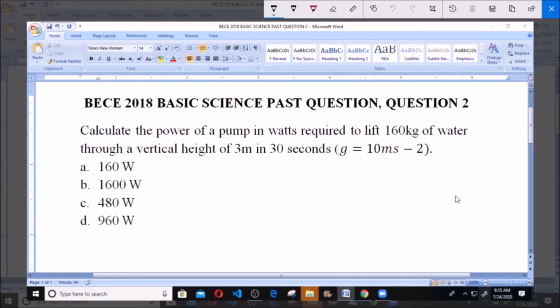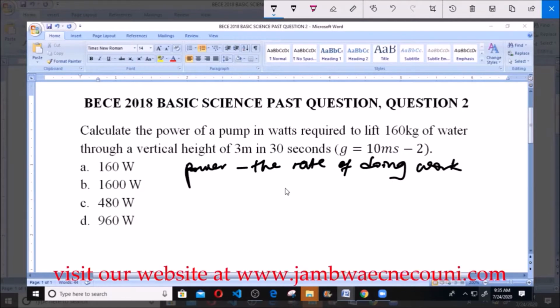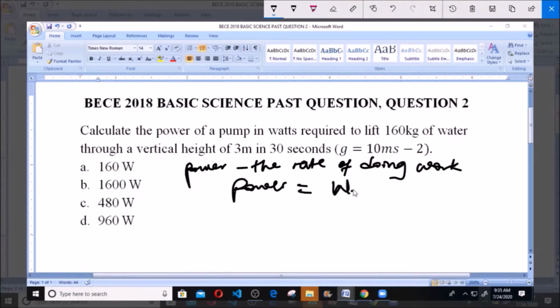Now before we go, I want to remind us what power means. Power simply means the rate of doing work. That's the meaning of power. Power means the rate of doing work. This means that power is giving us work over time.